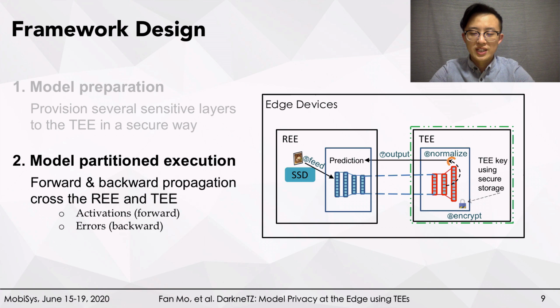Or, for model training, the framework can encrypt the layers in the TEE with the TEE key for secure storage, and then transfer those layers and save the whole model in the SSD. One thing worth noting is that inference is usually for one data sample each time, but model training usually has many batches of input data samples, so the forward and backward propagation will be repeated multiple times.